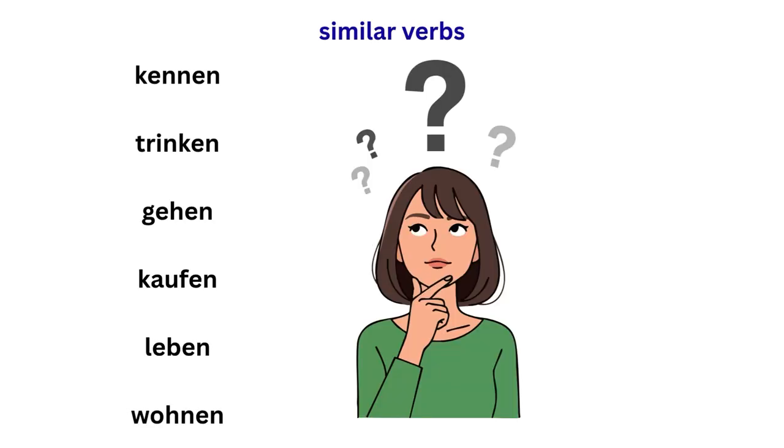So in this slide, you can do your homework. Kennen, trinken, gehen, kaufen, leben, wohnen. You can write these verbs in the comment section, and then I will check whether it is correct or not.